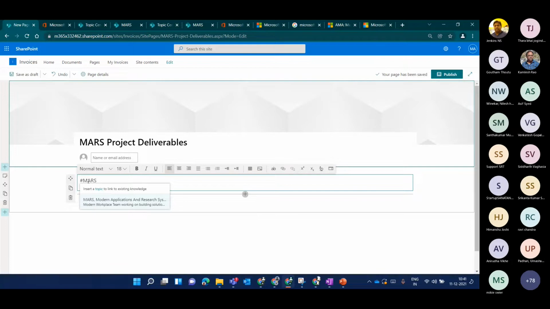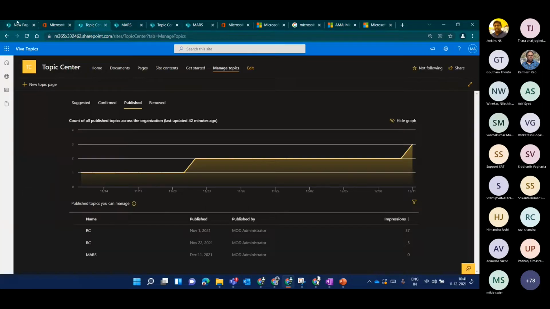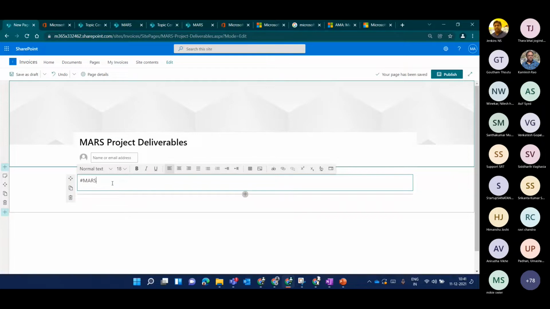So as you saw, inside your SharePoint site page, this is not your topic center site page. This is my normal SharePoint communication site wherein I have permission to view some of the topics, which is Mars. So whenever I create a page and want to call this topic card, I can just call it using hash Mars and see this beautiful suggestion. Let's write a few dummy text. I just want to showcase how this will look.